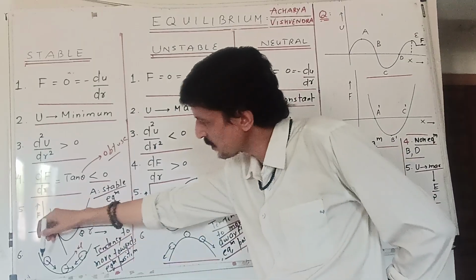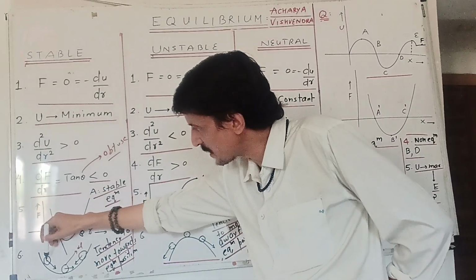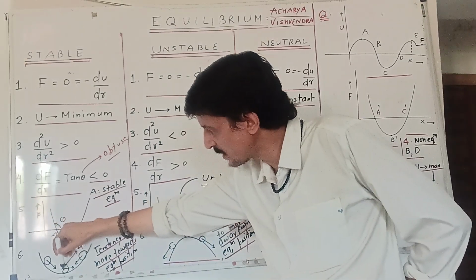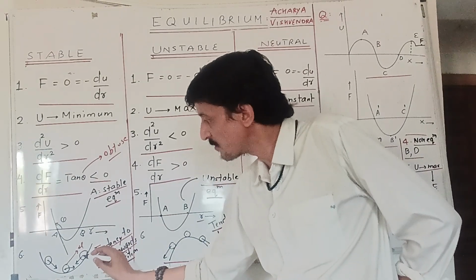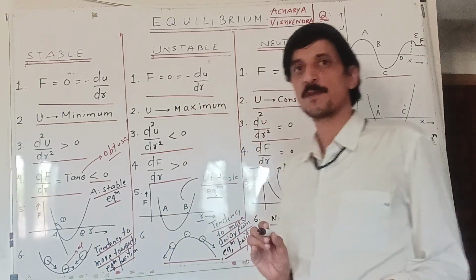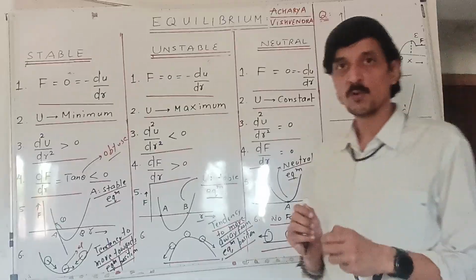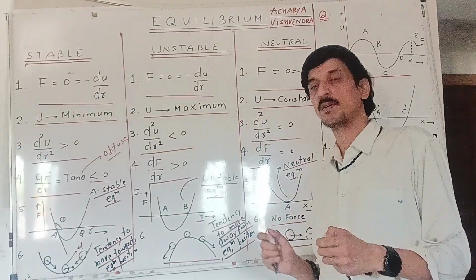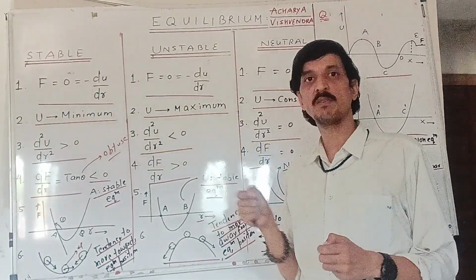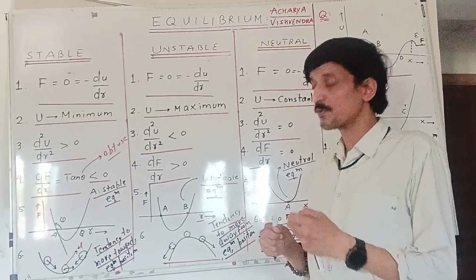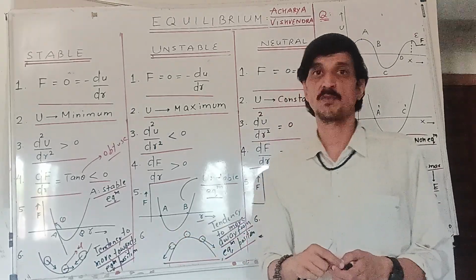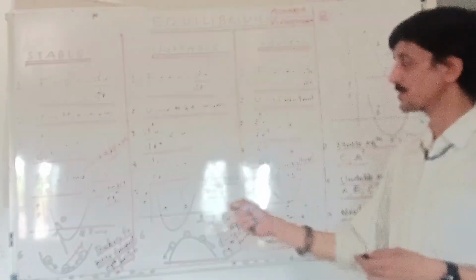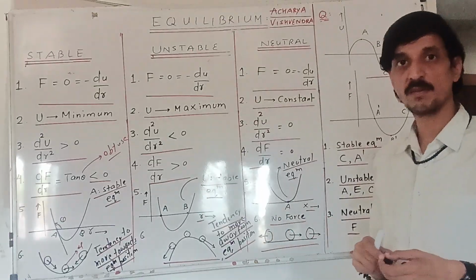If the sphere is here, it will have a force directed towards the equilibrium position. If you move it here, it will also have a force directed towards the mean position. So there is a net force which directs the particle to move to the equilibrium position. If such a force exists, then such an equilibrium is called a stable equilibrium position.